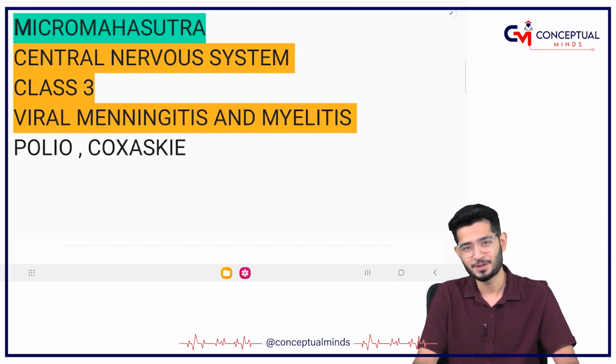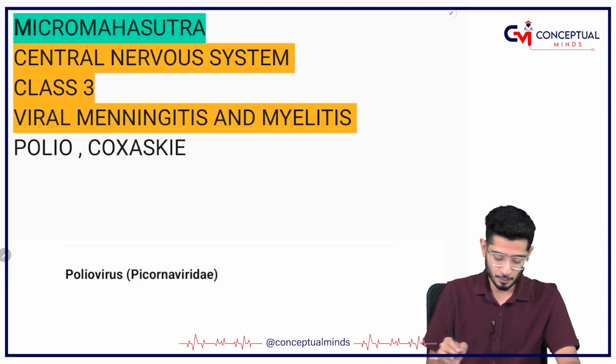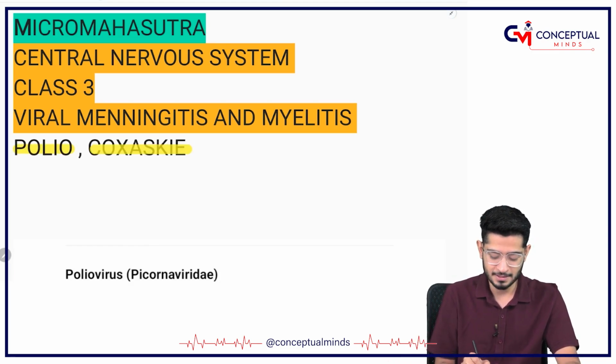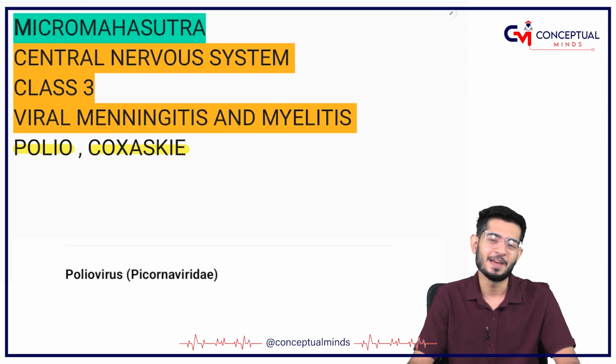We are discussing central nervous system and viruses belonging to central nervous system infections. This lecture is going to involve two important viruses. One is the poliovirus and the other is the Coxsackievirus. Do you remember Mr. Amitabh Bachchan, the one who was the ambassador for polio eradication? Yeah. And do you remember the drops of polio? दो बूंद जिंदगी की, as we used to say in India. This is the poliovirus for which every child has got 2 drops of poliovirus vaccine.